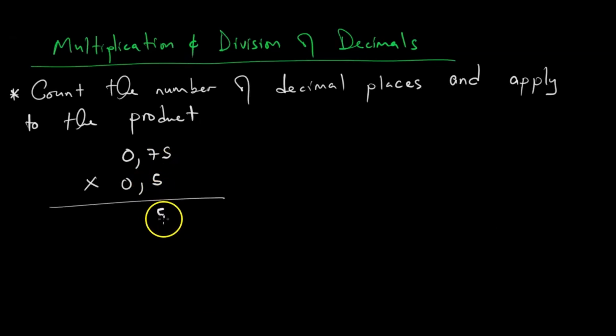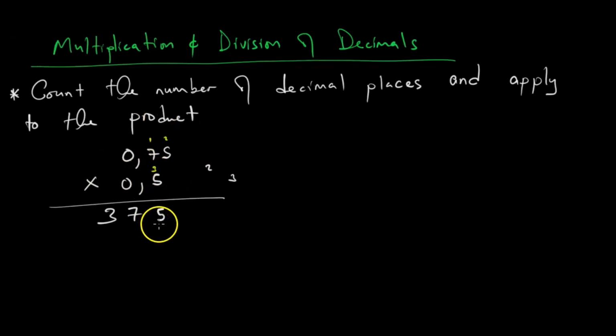So 5 times 5, that is 25, write 5, carry 2. 5 times 7, 35, 36, 37, so it's a 7 to carry 3. 5 times 0 is 0 plus 3, that is 3. So here, we now have to count the number of decimal places. Counting, we say 1 here, 2 there, 3 there.